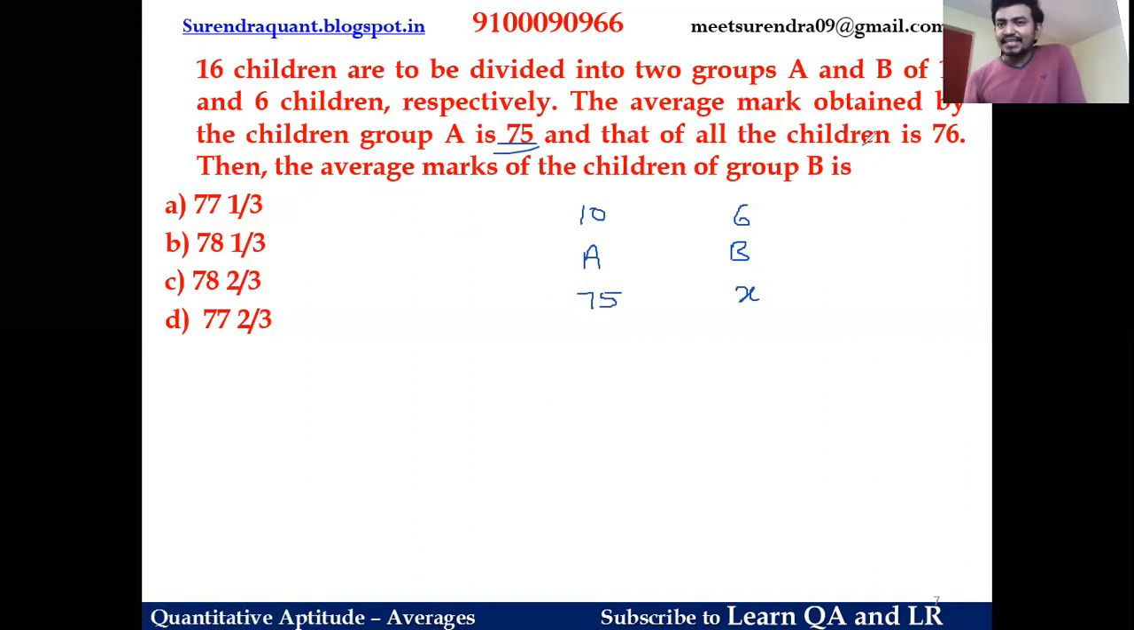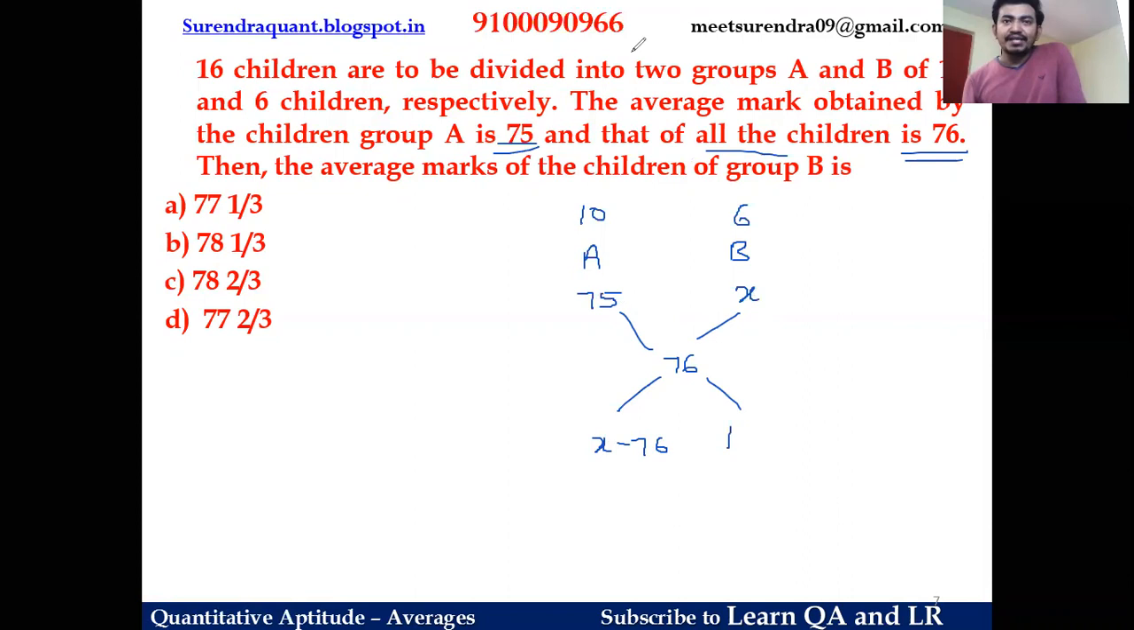But friends, what is the average of all the children given? 76 is the average of the whole group. Now apply the alligation rule. This is x minus 76. This is 76 minus 75, which is 1. Now friends, what does the alligation rule say? The ratio of A to B, that is 10 to 6, is the quantity ratio, and that is equal to x minus 76 by 1.